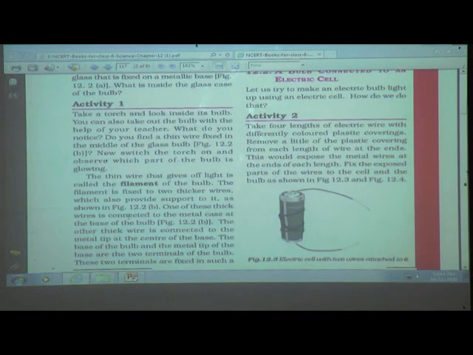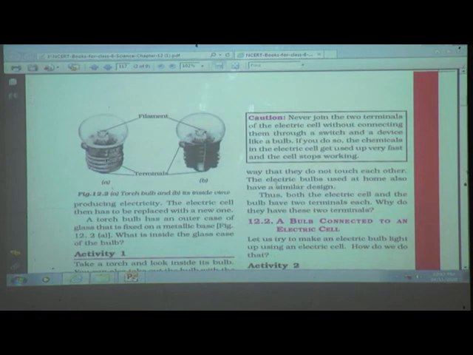One of these thick wires is connected to the metal case of the base of the bulb. The other thick wire is connected to the metal tip at the center of the base. The base of the bulb and the metal tip of the base are the two terminals of the bulb. These two terminals are fixed in such a way that they do not touch each other.